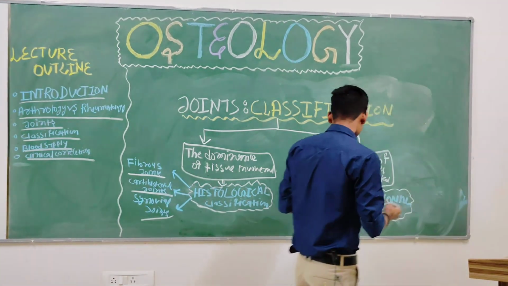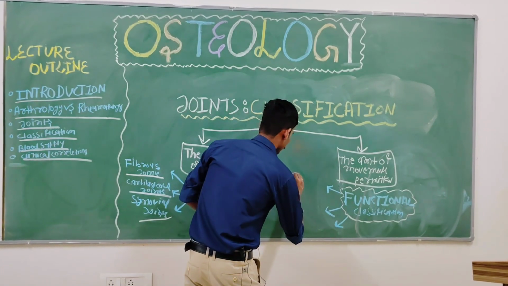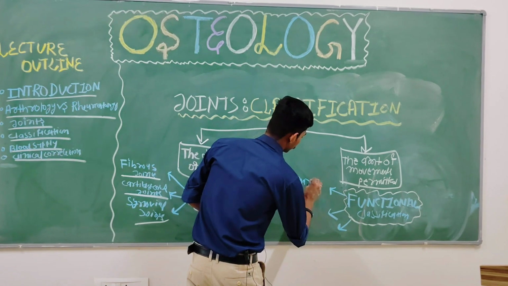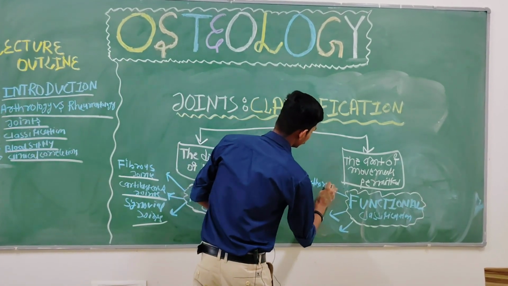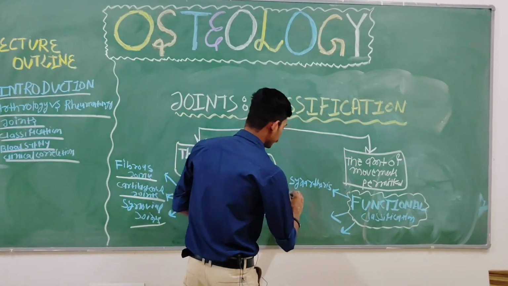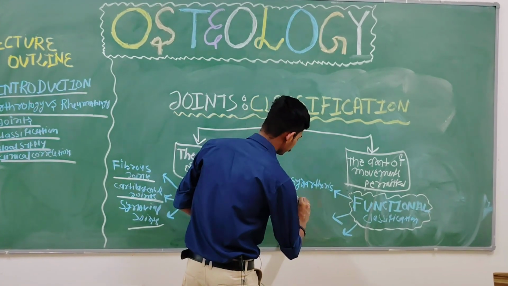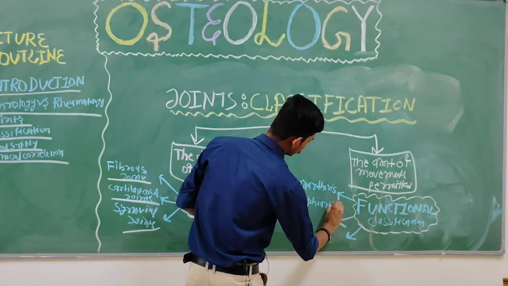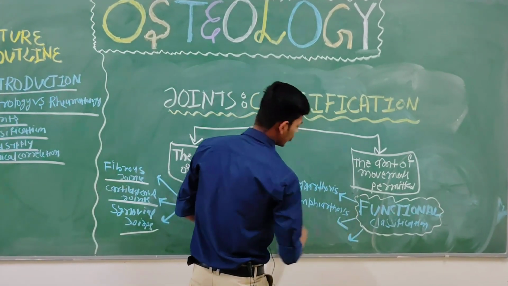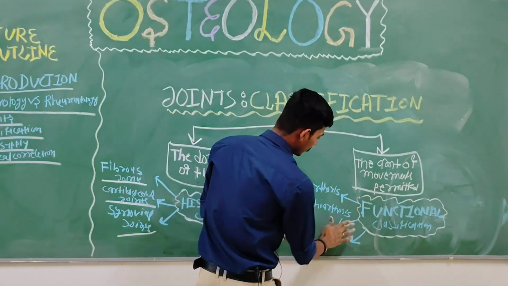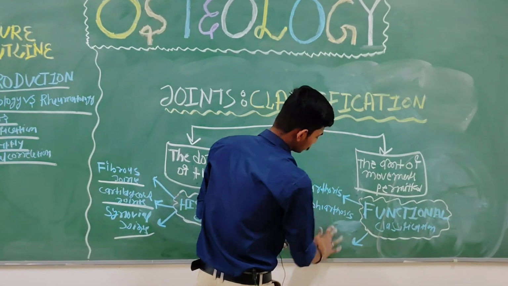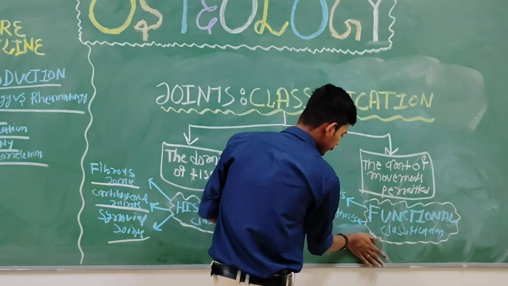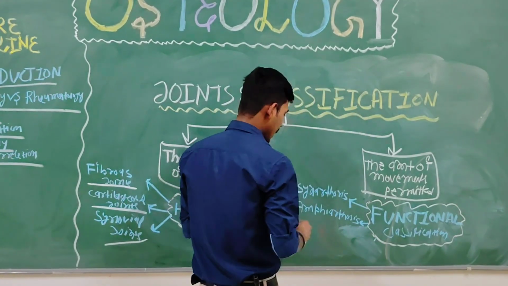Okay, write down synarthrosis, then amphiarthrosis, and then diarthrosis.